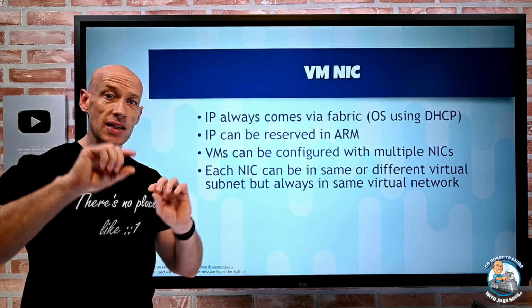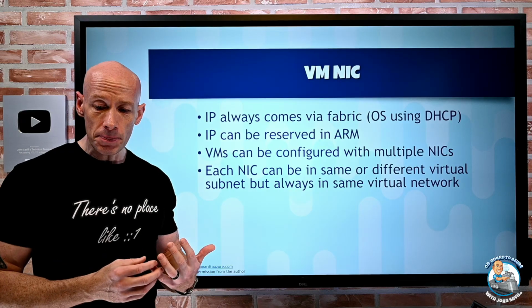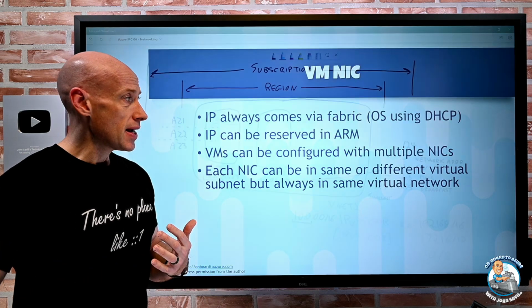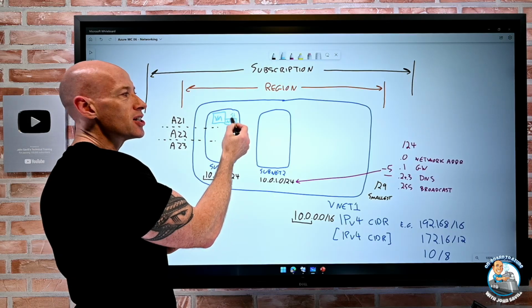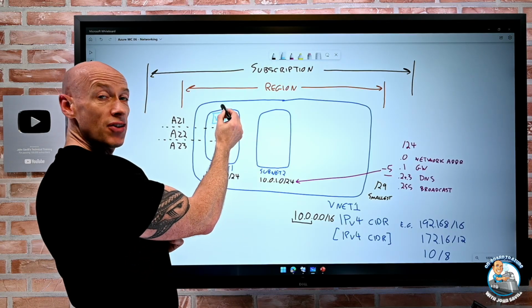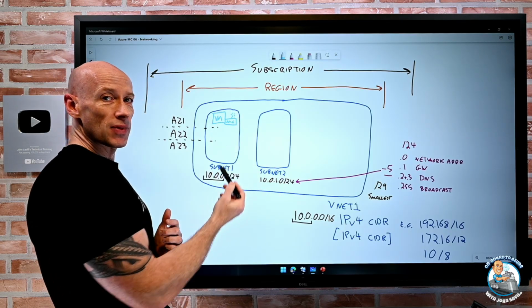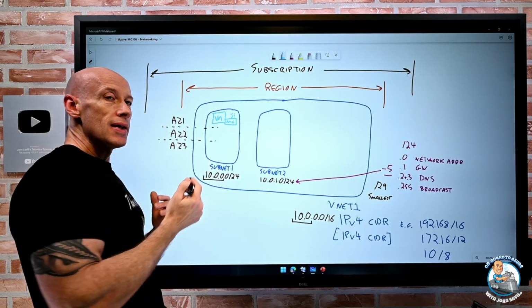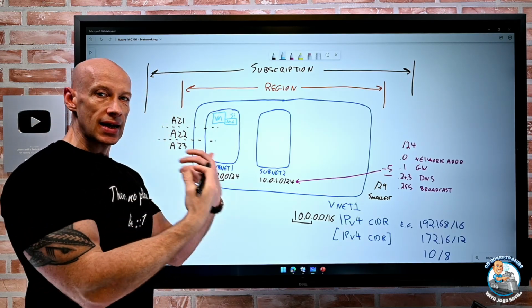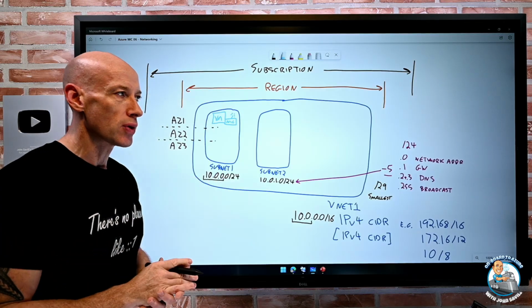So they could be connected to different subnets, absolutely. But if I go back to the picture and we think about this, so this VM, remember the NIC is just connected into a subnet. It could absolutely have another NIC connected to this subnet, but it could not have a NIC connected to a subnet in a different virtual network. Every subnet it connects to has to be in the same virtual network.